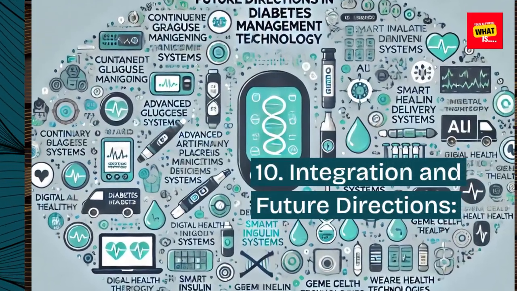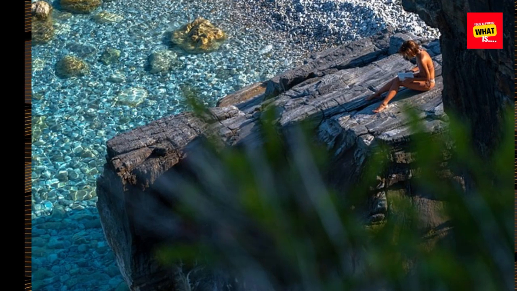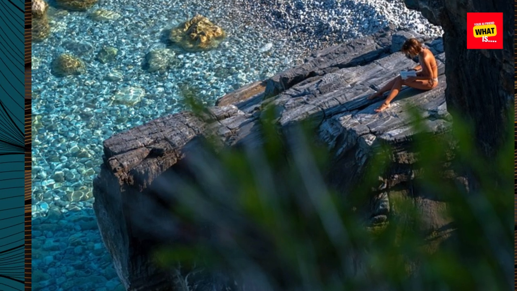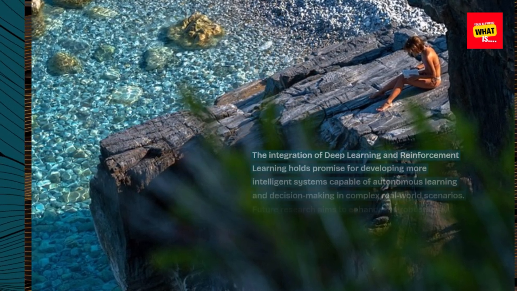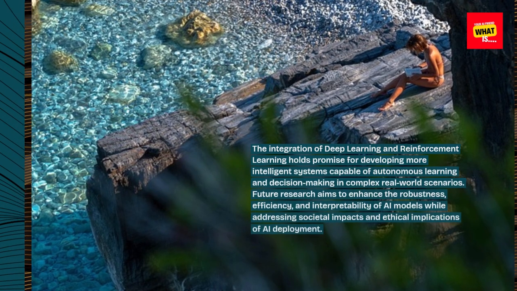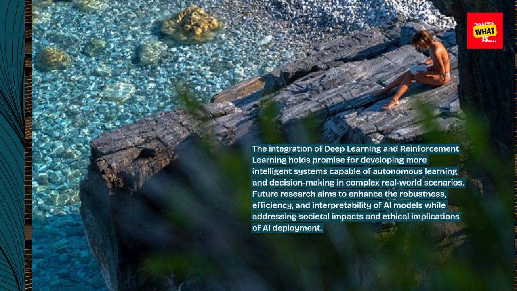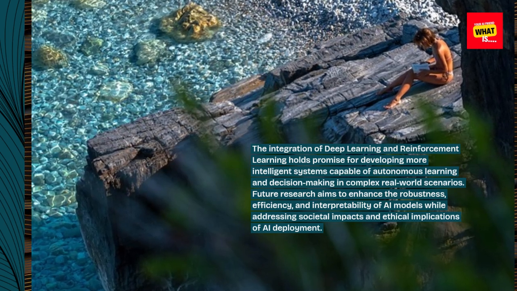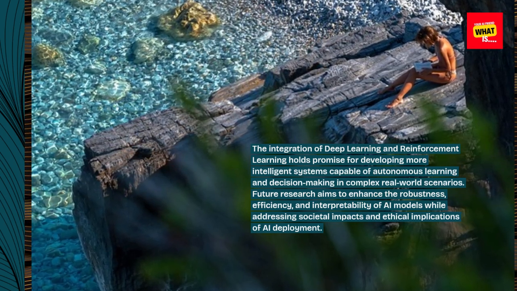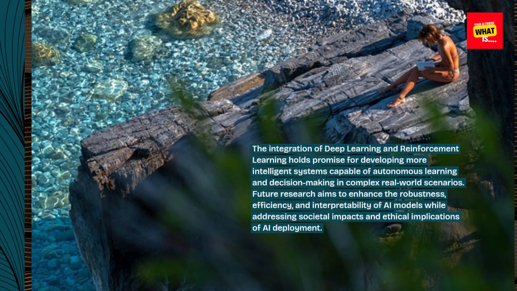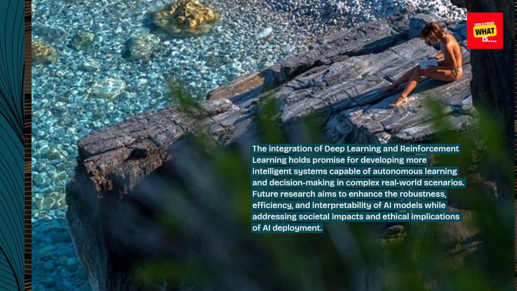10. Integration and future directions. The integration of deep learning and reinforcement learning holds promise for developing more intelligent systems capable of autonomous learning and decision-making in complex real-world scenarios. Future research aims to enhance the robustness, efficiency, and interpretability of AI models while addressing societal impacts and ethical implications of AI deployment.